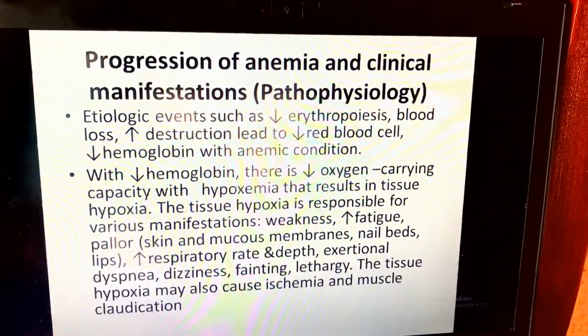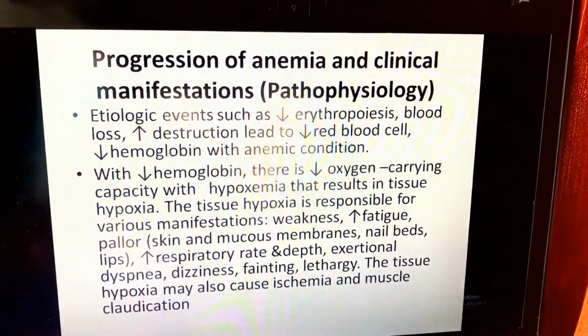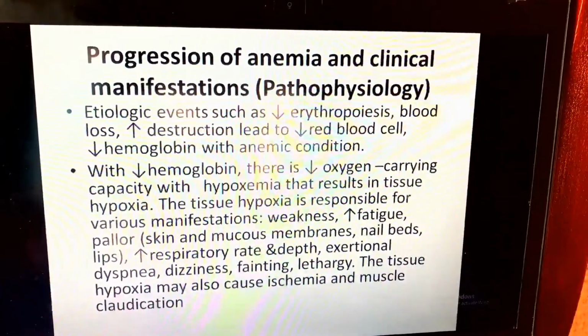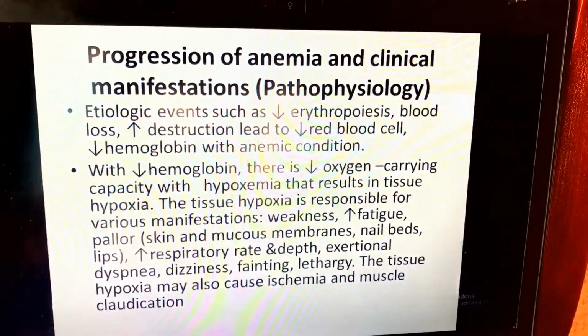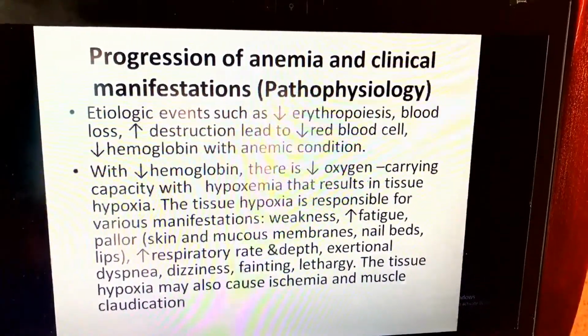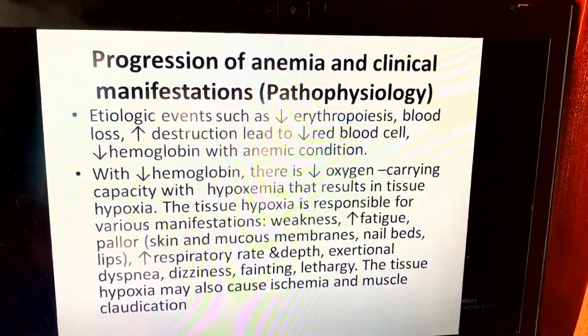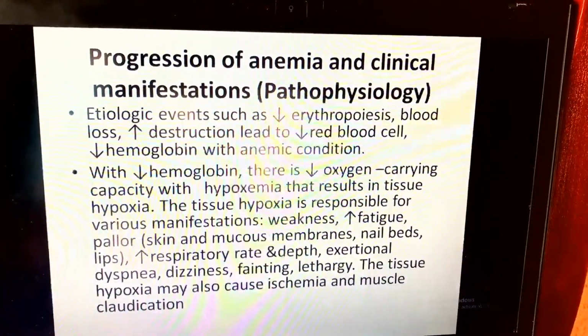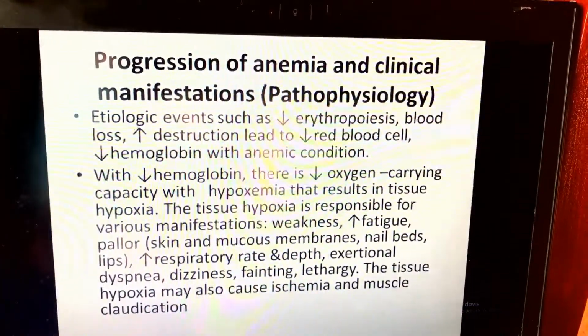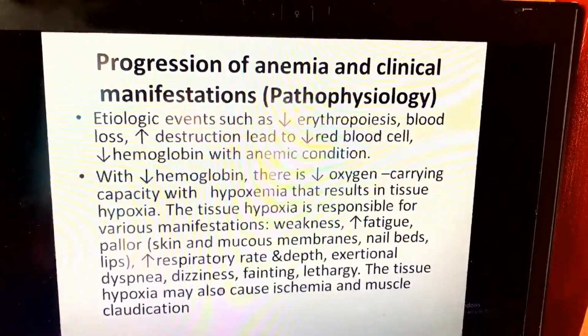Progression of anemia and the clinical manifestations: pathophysiology and etiology. Events such as, most of the time, decreased erythropoiesis, blood loss or increased destruction lead to decreased red blood cells and decreased hemoglobin, with an anemic condition.